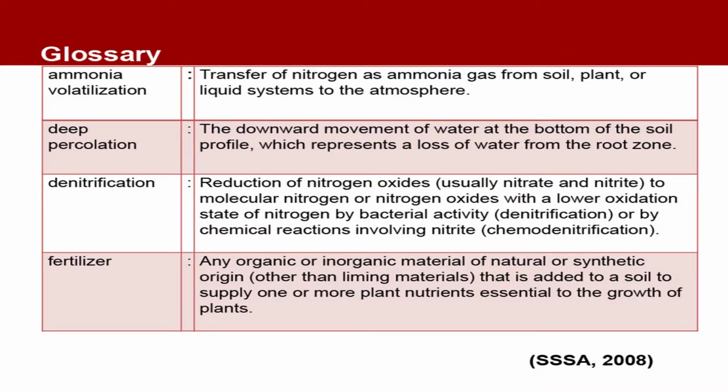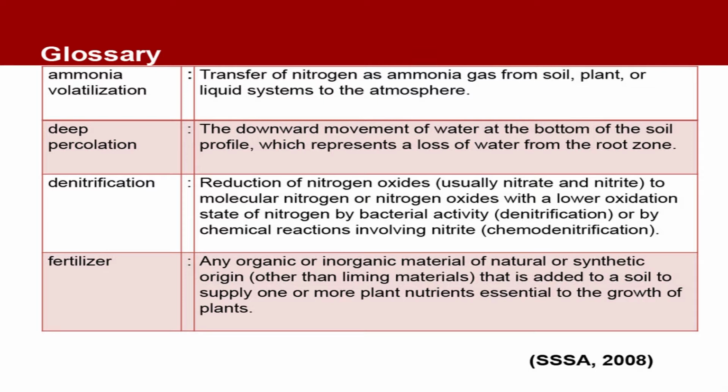Ammonia volatilization: transfer of nitrogen as ammonia gas from soil, plant or liquid systems to the atmosphere. It is actually vaporization of ammonia. Deep percolation: the downward movement of water at the bottom of the soil profile, which represents a loss of water from the root zone.